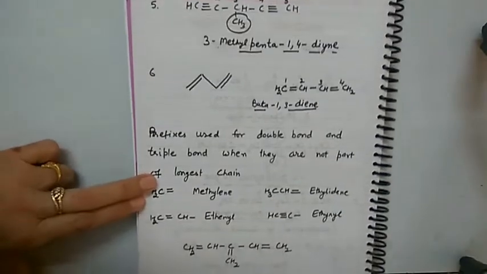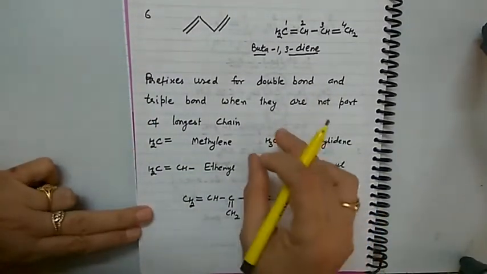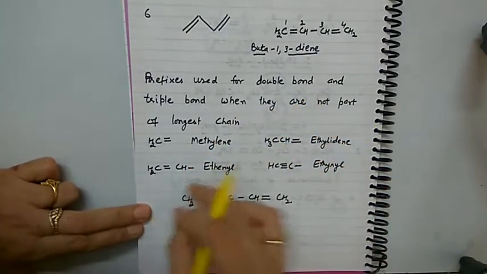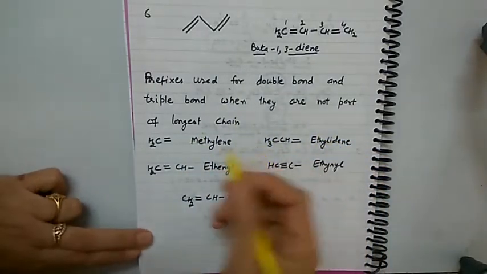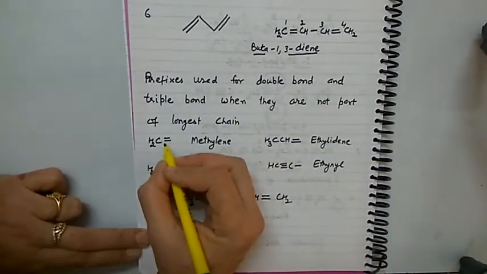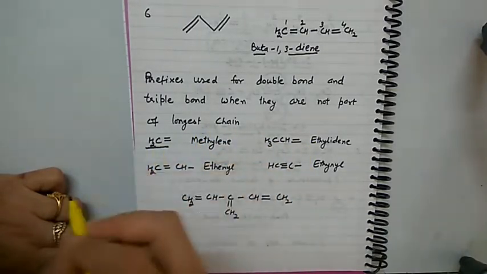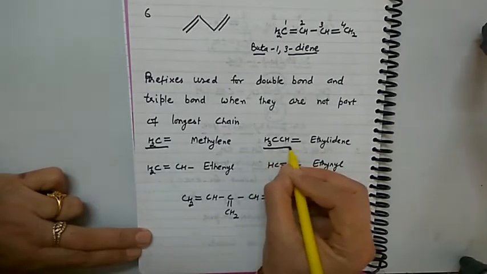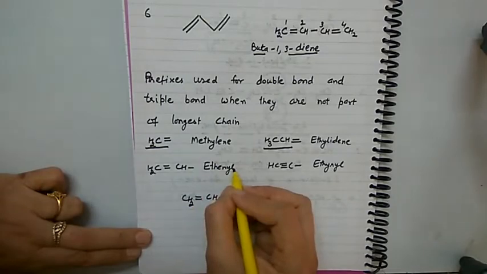Now there are some compounds in which the carbon containing a double bond or triple bond is not included in the longest chain. That becomes a substituent. How to name those? Here are a few. Suppose CH2 double bond is attached to the longest chain, it is named as methylene. If CH3CH double bond is attached, ethylidene. CH2 double bond CH, it is called ethenyl.